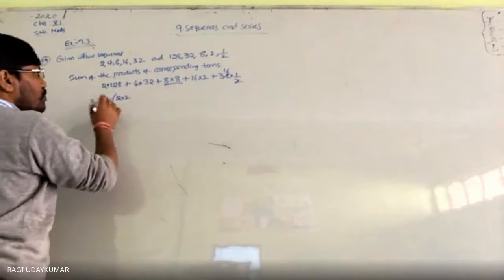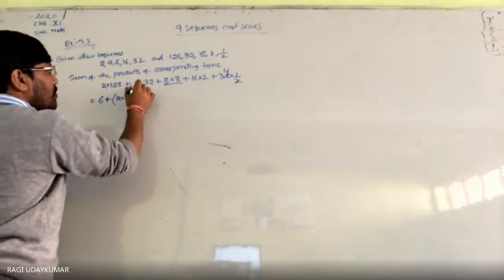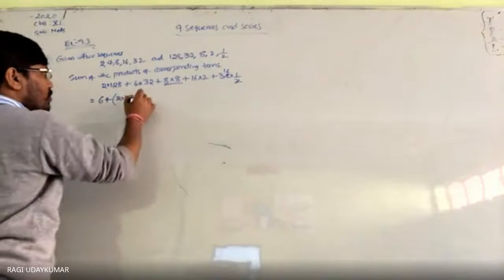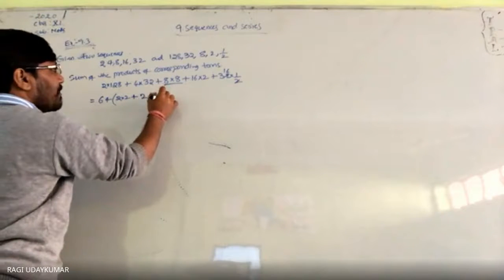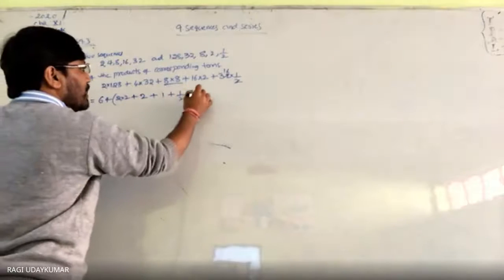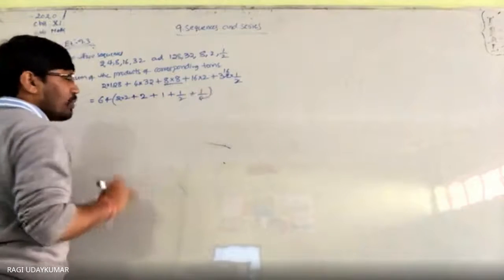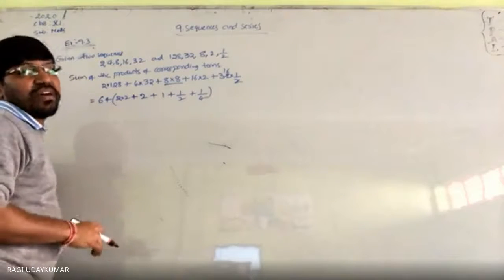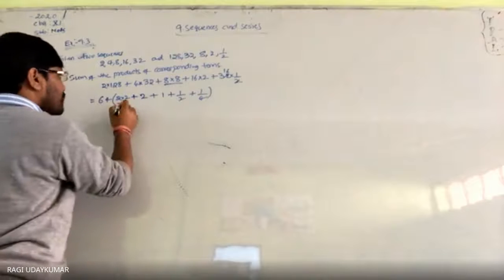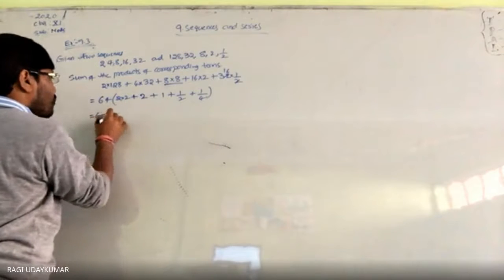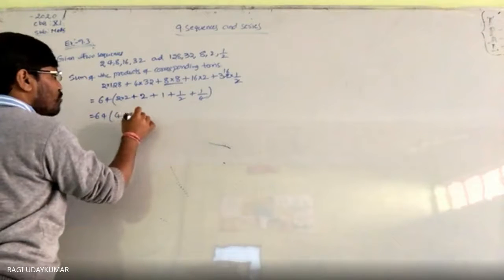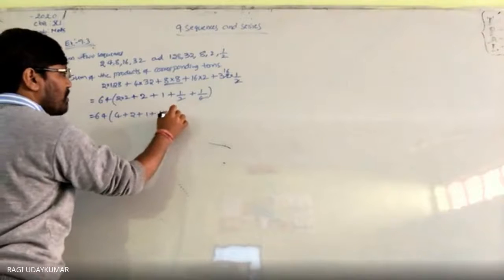64 2s are 128 now. 32 into 2 is 64. So 2 only we get here, 1 we get. Here 1 by 2, here 1 by 4. Because the geometric progression we are going to get in a simplest form. So this forms a geometric progression. 64 common outside: 4 plus 2 plus 1 plus 1 by 2 plus 1 by 4.